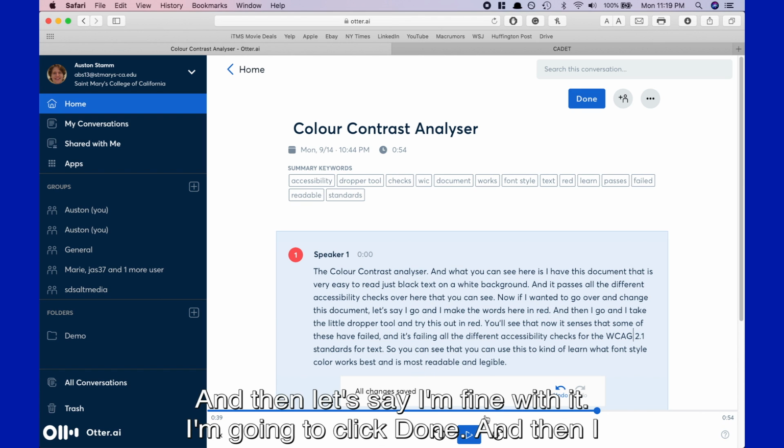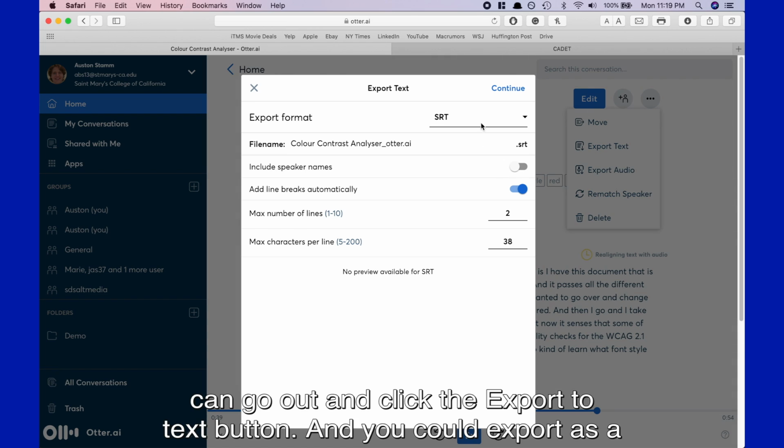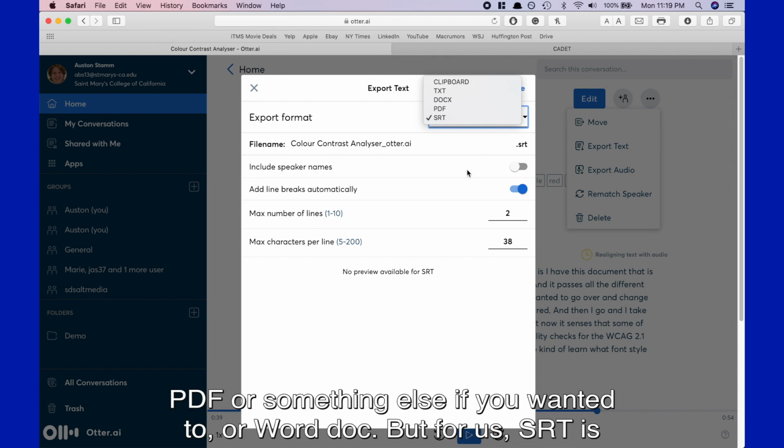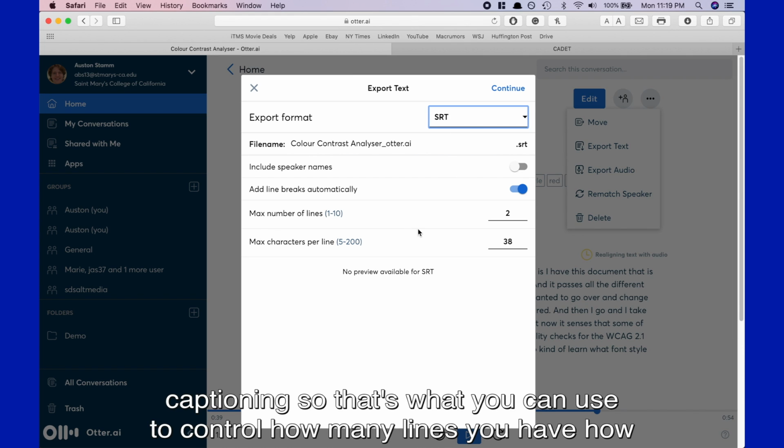And then let's say I'm fine with it. I'm going to click done, and then I can go out and click the export to text button. And you could export as a PDF or something else if you wanted to, or a Word doc. But for us, SRT is the perfect file for captioning, so that's what I'm going to use.